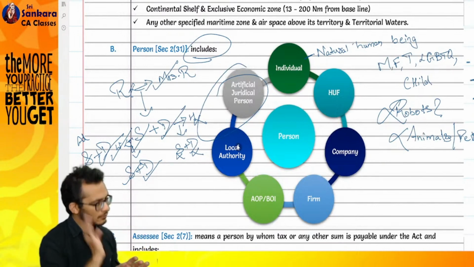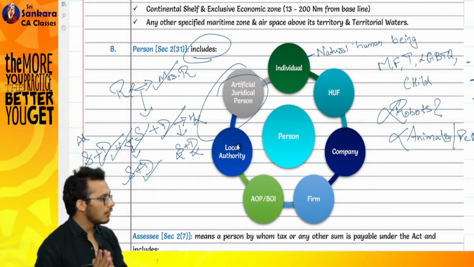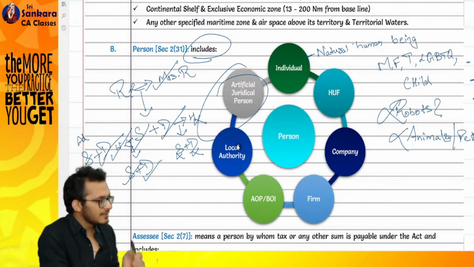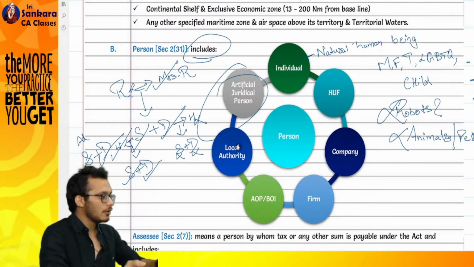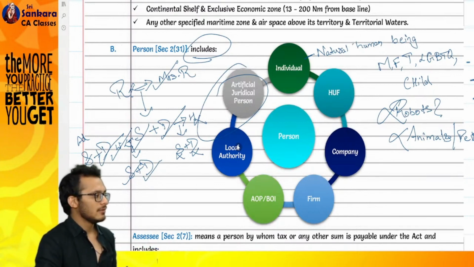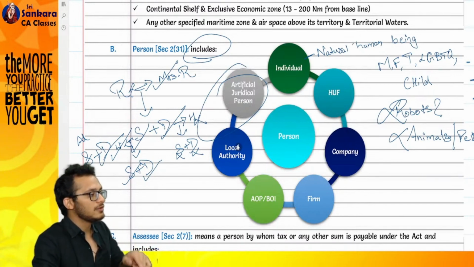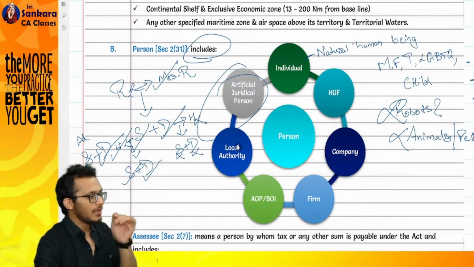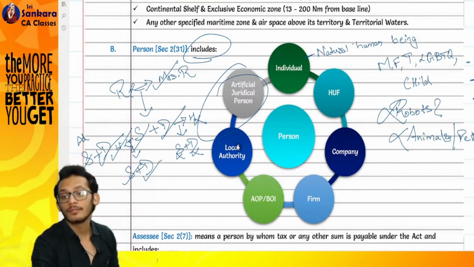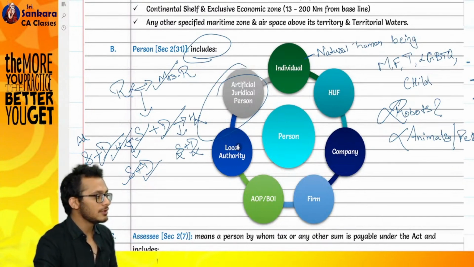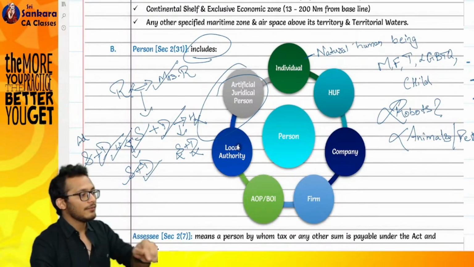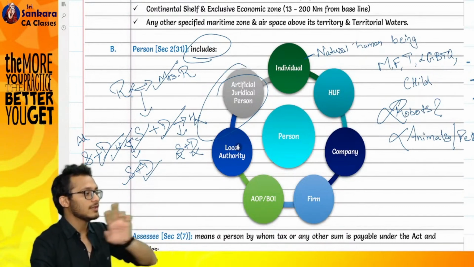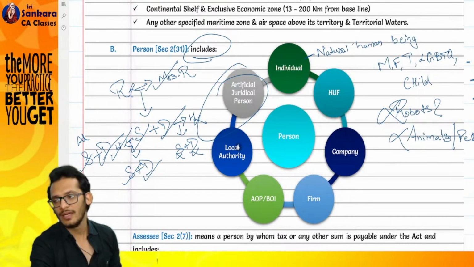In what share? No share. All 4 of you, that's all. Tomorrow when the will gets executed, it will be split among yourselves. Till then, whatever happens on this land is the responsibility of all 4 of you. In this case, 4 of them have come together. Did they have an intention to earn profit? We don't know. It could be, it could not be, it doesn't matter. They have come together by force of law, and that is called a body of individuals.